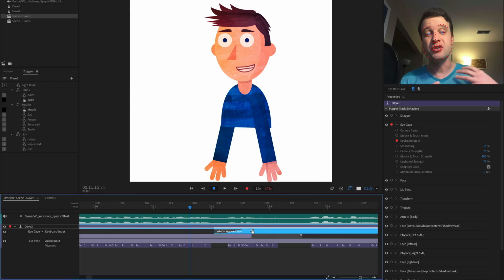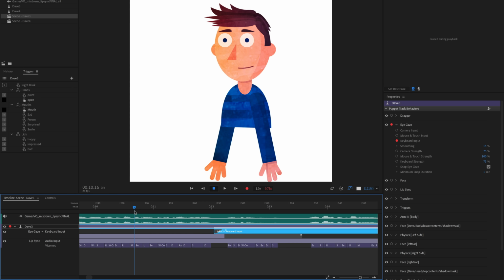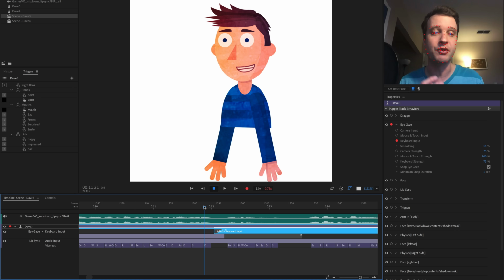For me, my blends are usually pretty short, and honestly in this case, it looks like with the eye gaze, not much is happening. The eyes aren't moving at that particular part, so I don't even really need to blend in this case. But a lot of times with head movements, with arms, with some other things, we will see blending having a dramatic effect.